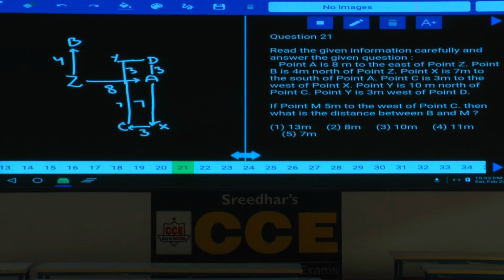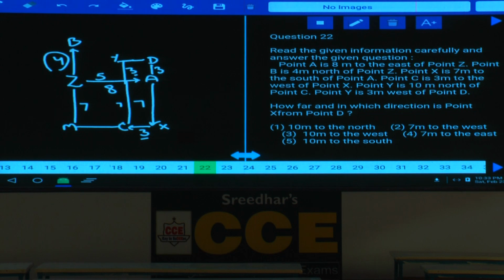Clear now? Then if point M is 5 meters to the west of C, M is 5 meters to the west of C. Now this is 3 and this is also 3. Now the total distance is 8, out of which this is anyhow 3 and this will be 5. 3 plus 5 is 8. Then M is 5 meters to the west of C. M is 5 meters to the west of C means M will be here and M is in the same line as that of Z. Then what is the distance between B and M? Yes, what is the distance here? This is 7, this is 4. 4 plus 7 is how much? 11 meters. Choice 4.